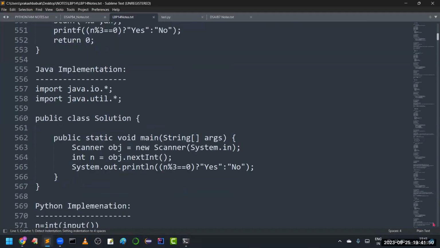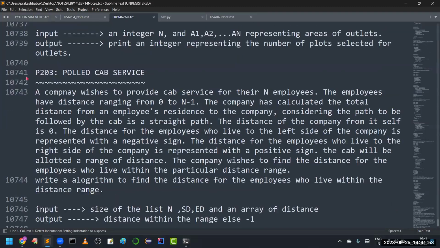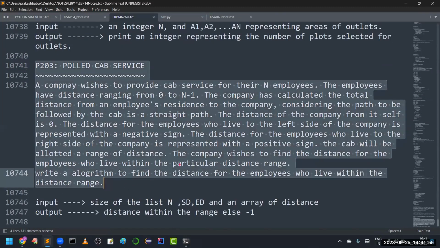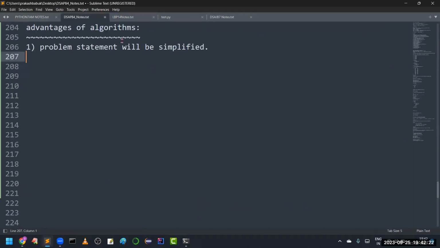If you see program number 203, how big the statement is here! Almost 11 lines of problem statement itself is there. While reading the problem statement one by one, it is better to write down the points. This entire paragraph, if you convert it into an algorithm, it will become very easy to read. So that's why we will prefer algorithms for that.